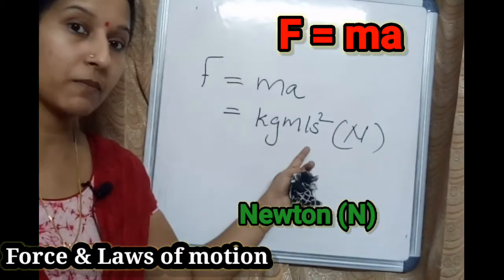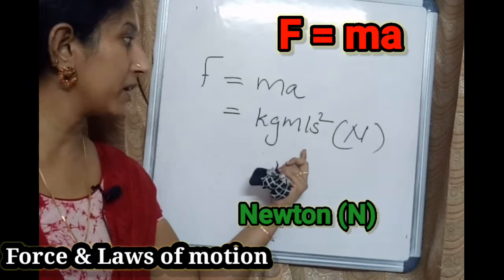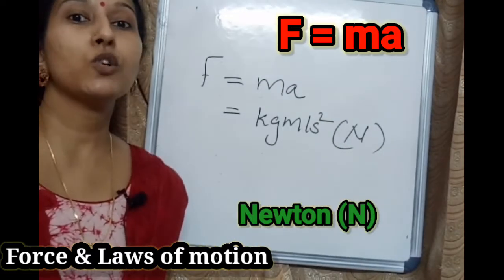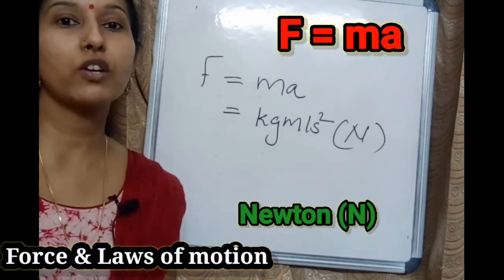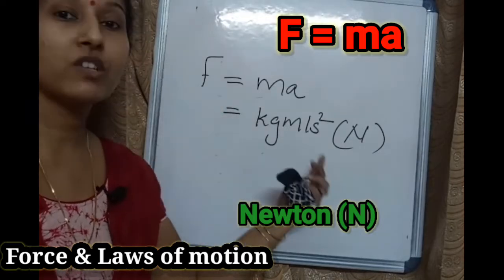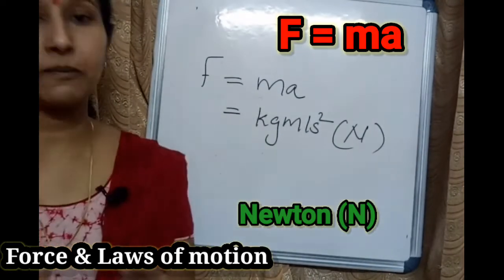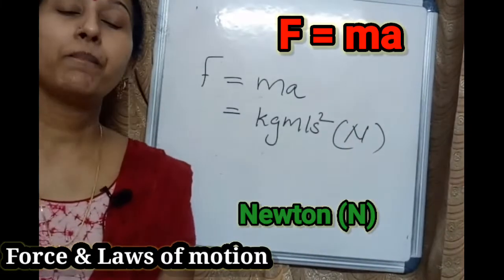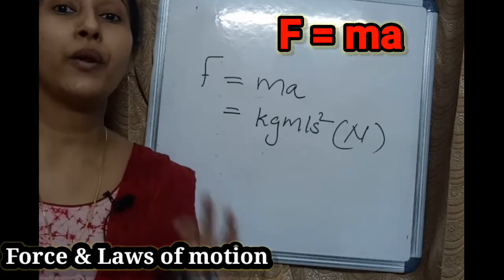Kilogram meter per second square is itself Newton, right? So another name for kilogram meter per second square is Newton. Why? Because the concept was introduced by Sir Isaac Newton. So in order to honor him, we use Newton as the unit of force. Which is the unit of force? Newton, N. Then our next task is to define 1 Newton.